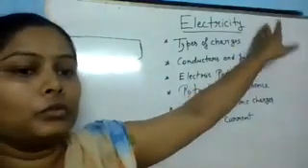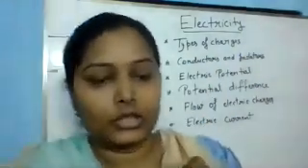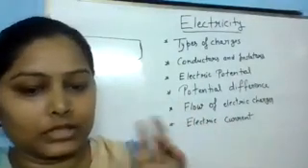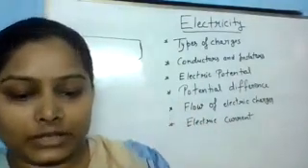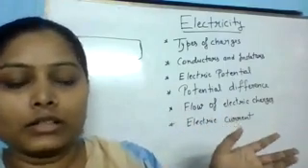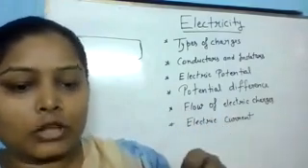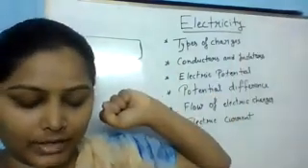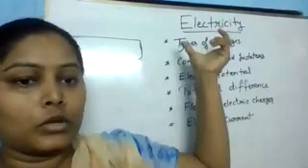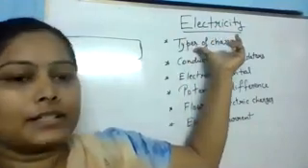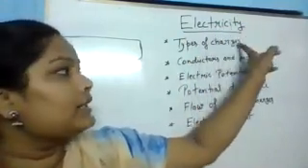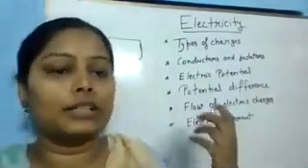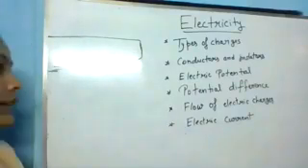If I ask you what is the source of electricity, we can say that charges are the source of electricity, because we generally say the flow of charge is called current, and because of current we get electricity, right? So the source of electricity is charges. Now let's see what charges are and what their properties are.